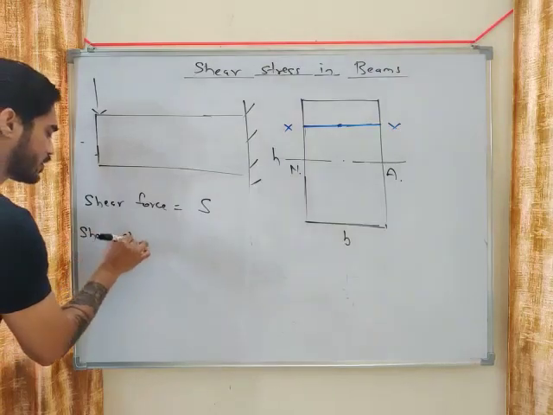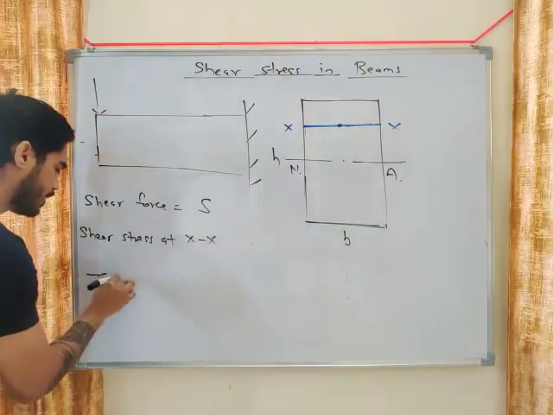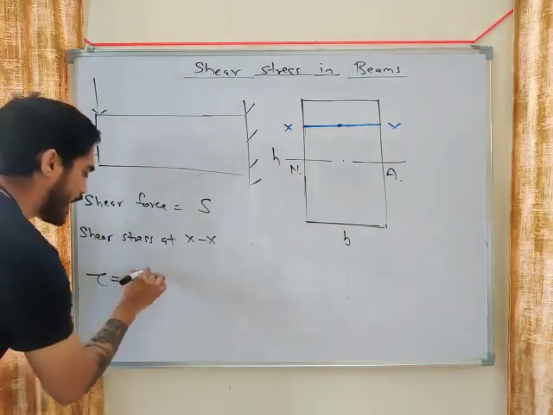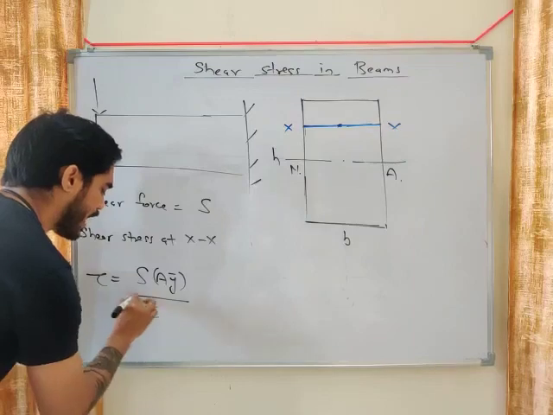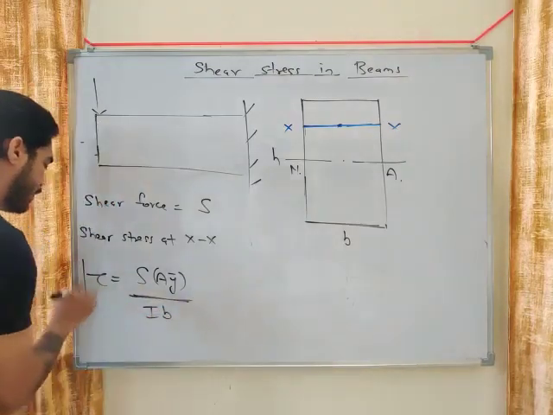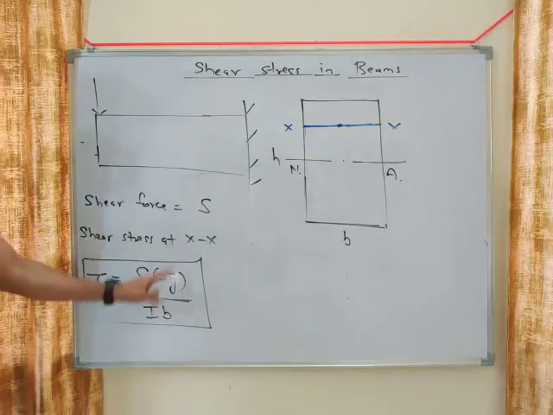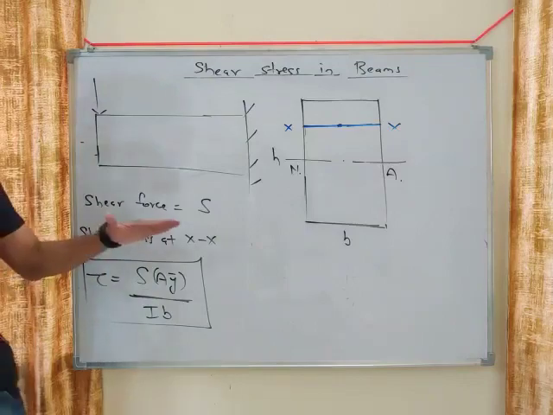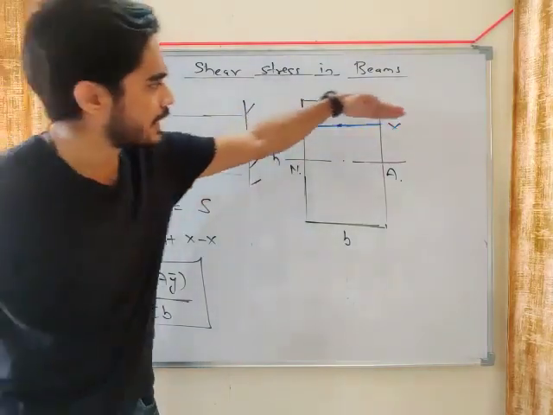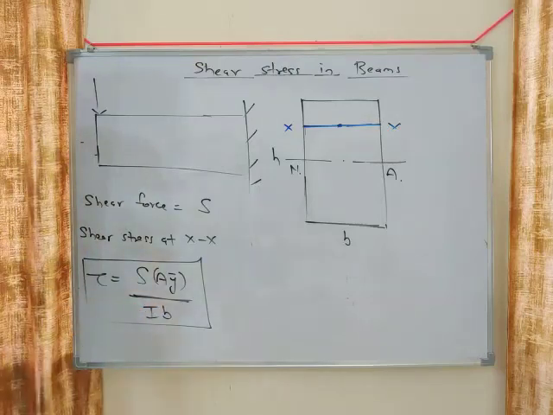So shear stress at layer XX can be given by this relation, my friend. Tau equals S into A Y bar divided by I B. Note this relation down. Then we will talk about what the things in this equation are. So tau at any layer XX will be equal to S A Y bar divided by I B.